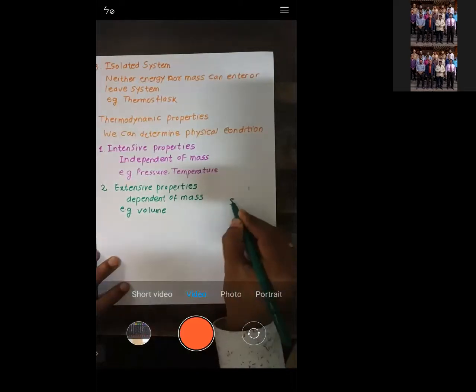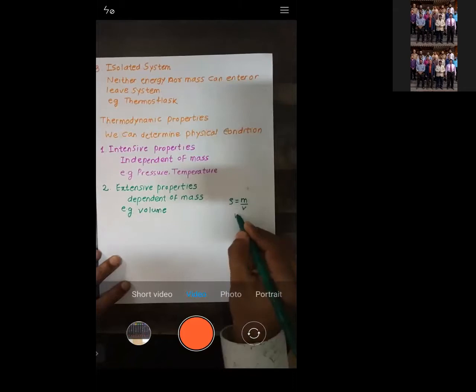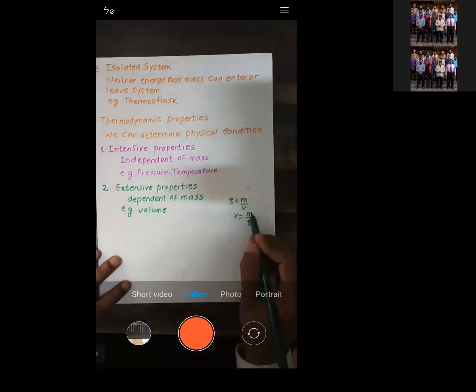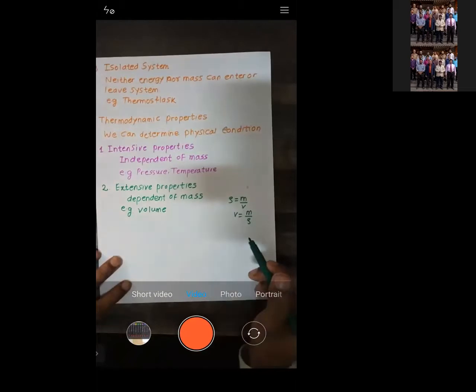If I give you the formula for density, density is given by mass upon volume. So what is the formula for volume? Volume is given by mass upon density. So you can see this volume will depend upon mass.